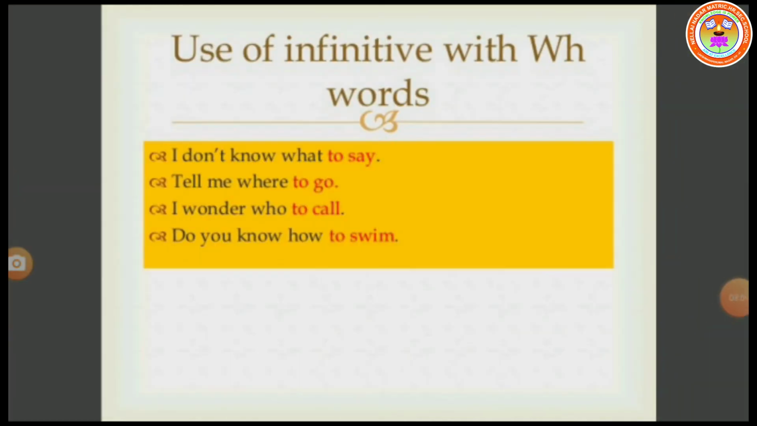Next, use of infinitive with WH words. I don't know what to say. Tell me where to go. I wonder who to call. Do you know how to swim? Here, the infinitives are used along with the WH question words.